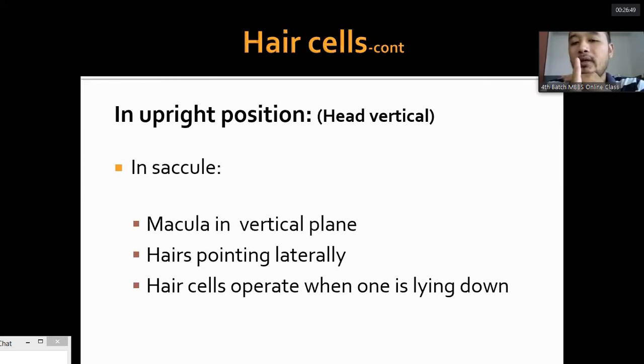But it operates when the patient is lying down, when it becomes perpendicular, just like the macula in the utricle. So when the subject is lying down and being moved in any axis in that horizontal plane, now instead of the utricle, the saccule will get activated. The saccule will function for horizontal movements when the subject is lying down. It does not have much function other than experiencing gravity or when the patient is lying down.